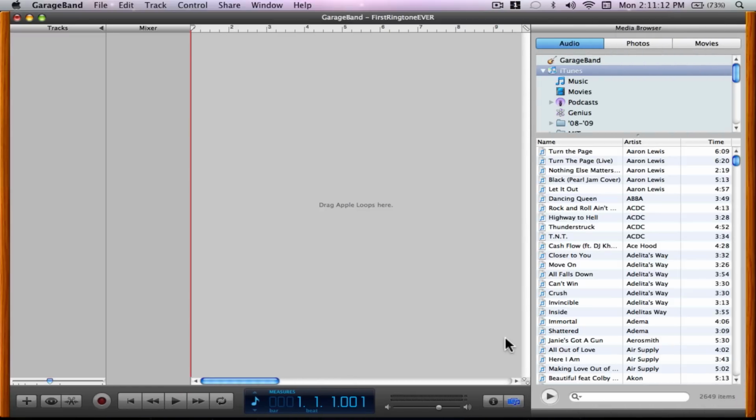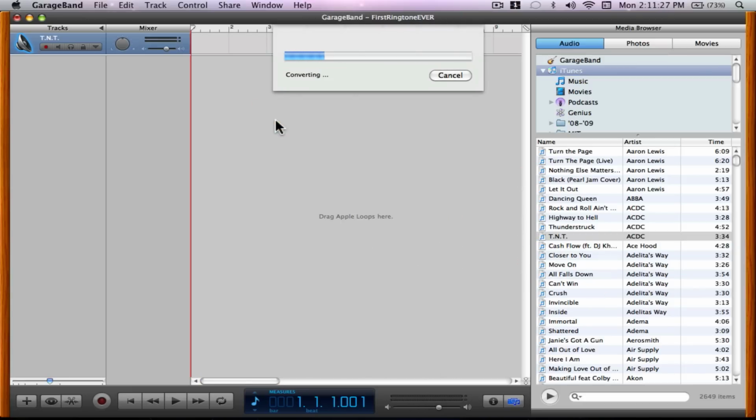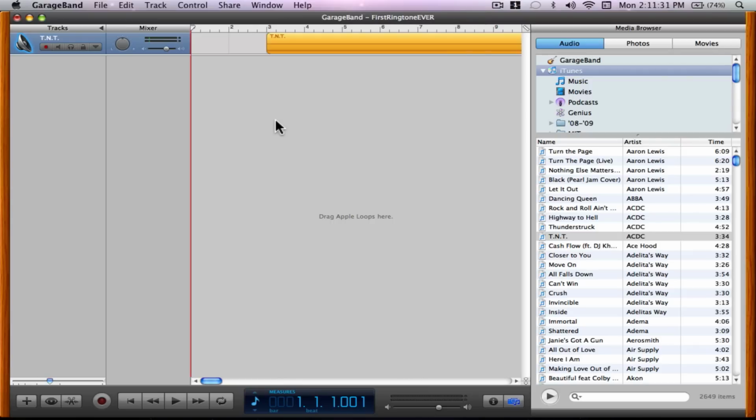Of course, we're going to start with a song from our iTunes library. So I'm going to pick TNT from AC/DC just because it's there. Now what I'm going to do is drag it over to the space. Easy enough. It imports the files and converts it into whatever format it may need to be. Now just kind of drag it over to the beginning.